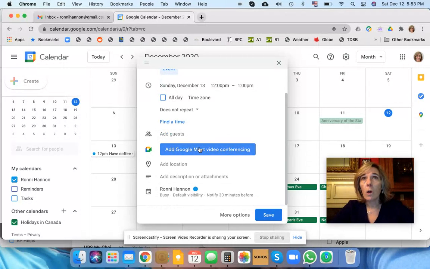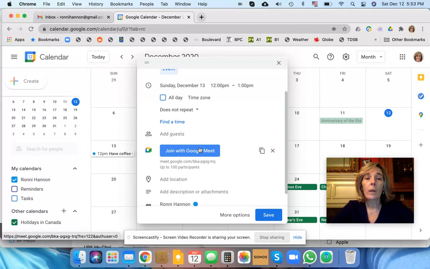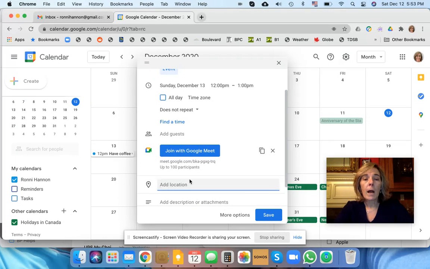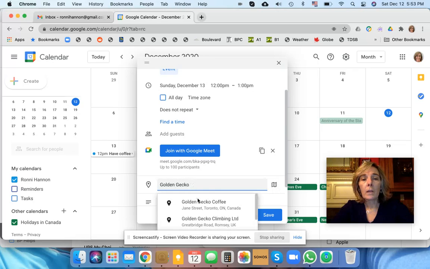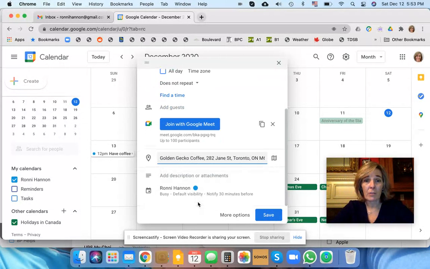Because we do not actually have a chance to see each other in person, I can create a Google Meet link right there. So automatically, whoever I give this information to will be able to join me. Or if we were actually able to go to a place, I could type in, for example, Golden Gecko, and it would immediately take me to that particular location. And it will even tell me how long it would take me to get there, given traffic, etc.